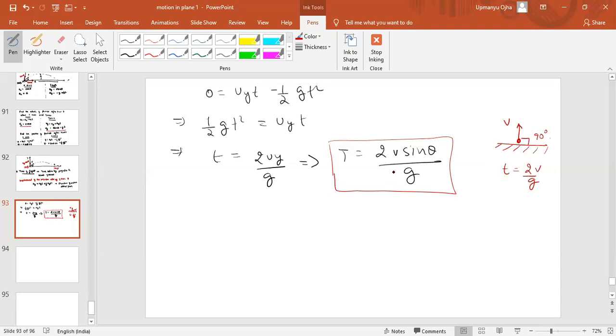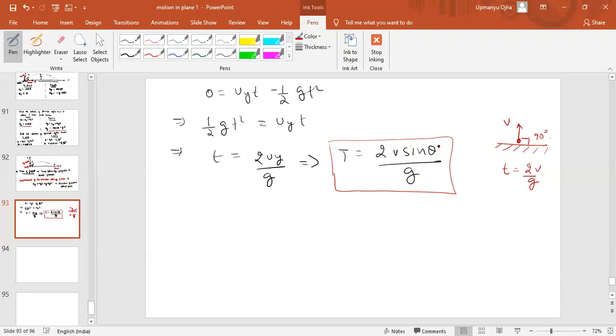Therefore, if you use this formula, it would have been 2v by g. So if theta is 90 degrees, it becomes the motion under gravity formula. Motion under gravity case. Understood? Motion under gravity along the y-axis. 90 degrees means we are throwing the projectile upward.